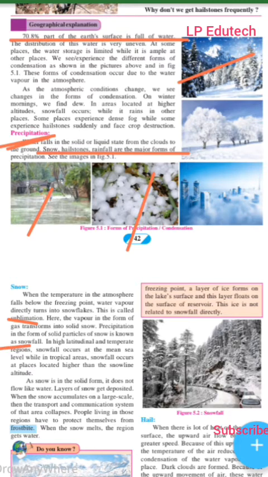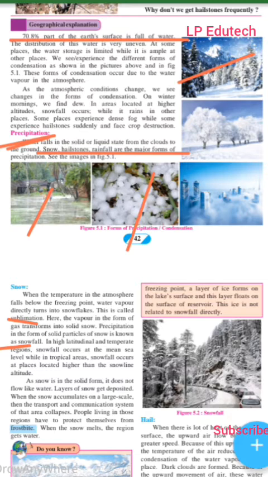Precipitation in the form of solid particles of snow is known as snowfall. And we say the snowfall is happening, but how does the process work? The vapor in the form of gas transforms into solid snow, and the precipitation in the form of solid particles of snow is known as snowfall. In high latitude and temperate regions, snowfall occurs. So where does it happen?